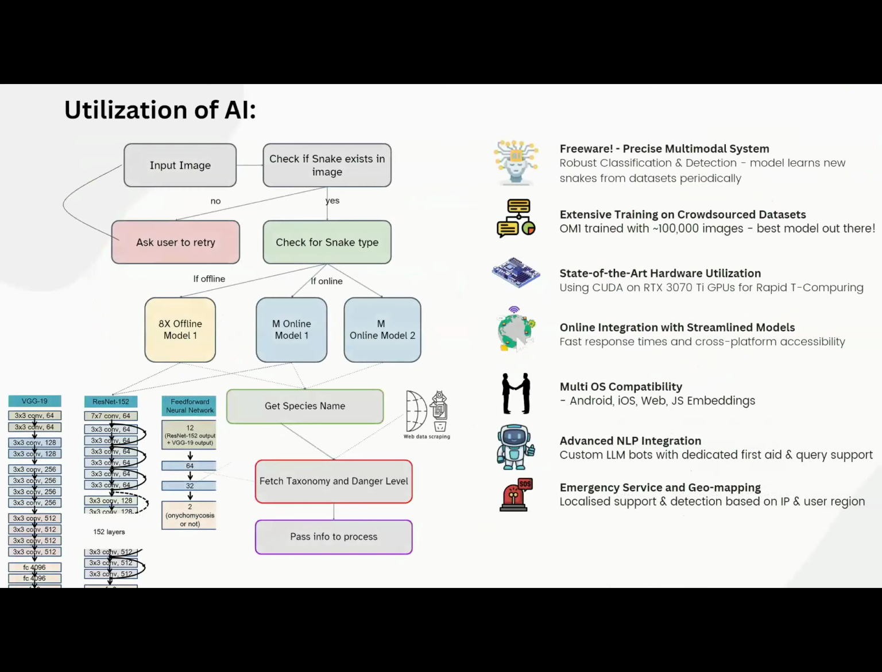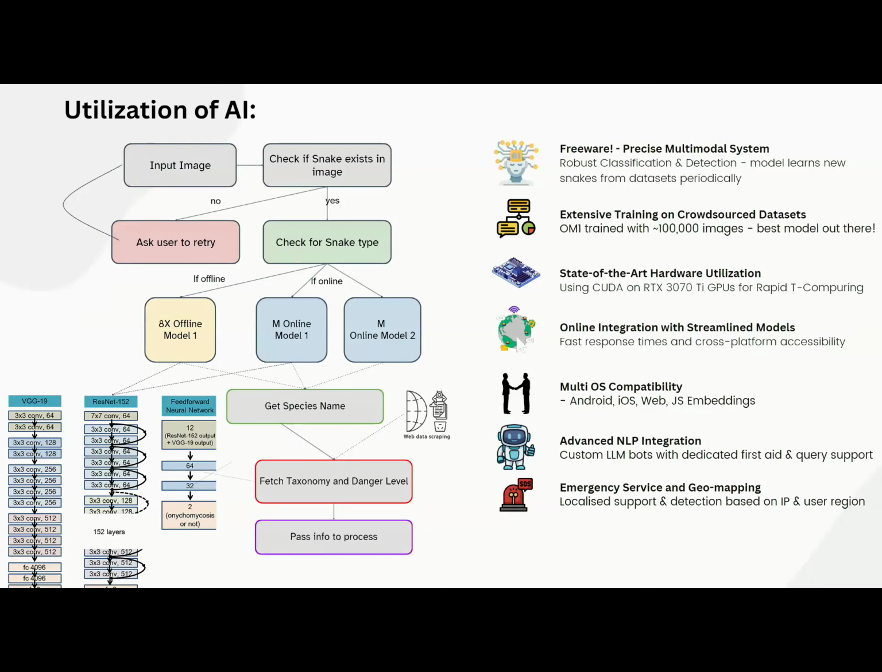And going on to the actual core working of this model, we have a multimodal architecture here, which first checks whether a snake exists by looking at the user's image. We then have our extensively trained models here. And this works with a Siamese architecture approach for checking and having a reliable output, because what's worse than having wrong data about a wrong snake?